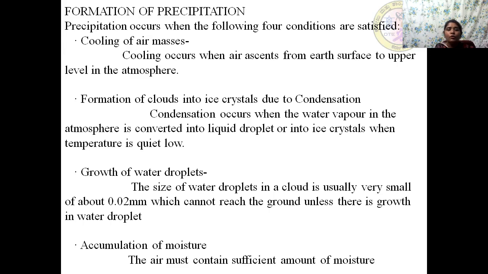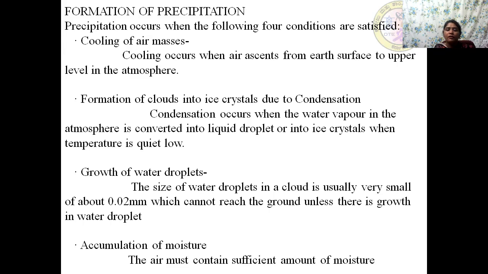Now, once those water droplets are formed, their growth plays an important role. So the size of water droplets in a cloud is usually very small. It is less than 0.1 mm, 0.02 mm, which cannot reach the ground unless there is growth in water droplet. So what it means is the tiny water droplets which will be formed in the clouds, colloidal suspension has to take place there with the help of wind speed and turbulence.